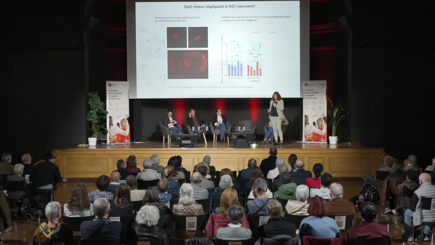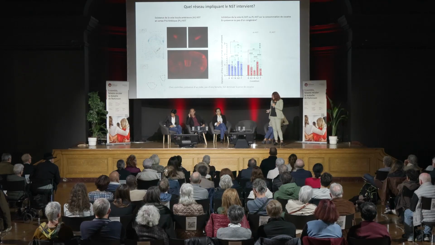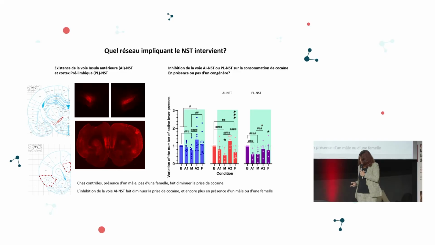However, this is exacerbated by the presence of a male and not a female rat. Sorry, pardon me, I got it the other way around. There's a decrease also in the presence of a female rat. So the anterior insula will need to decrease in the presence of both a male and a female.